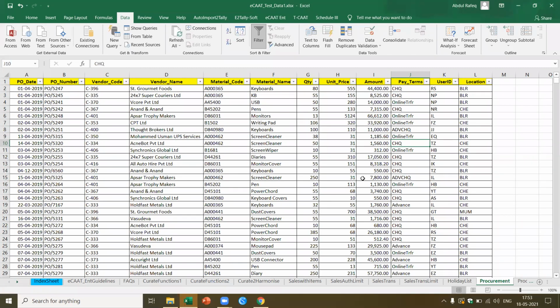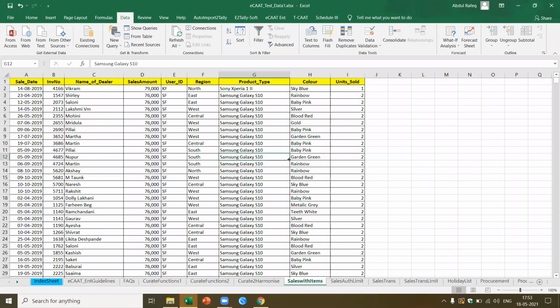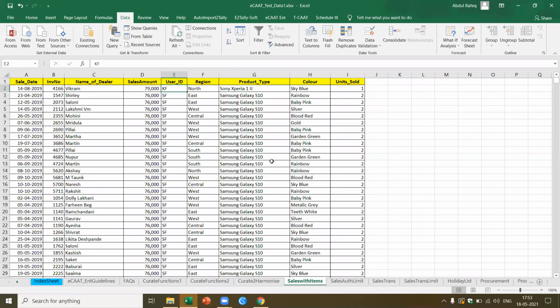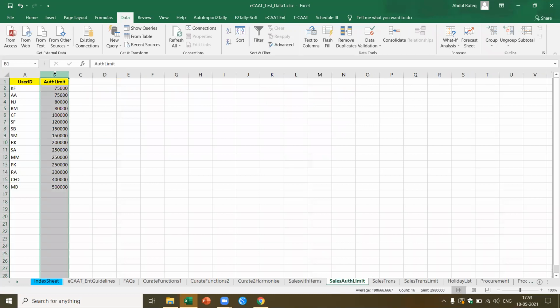Now let's pick up one more case where I have sales with items where I got the user ID. And I've got the sales authorization limit where I got the user IDs. Now I want to do an authentication check, which means I want to check whether all the transactions which have been entered are within the limit. If you see the number of accounts here, there are about 6,670, and the number of users is about 15 or 16. Now I want to do a matching, and based on that, I should be able to do this.